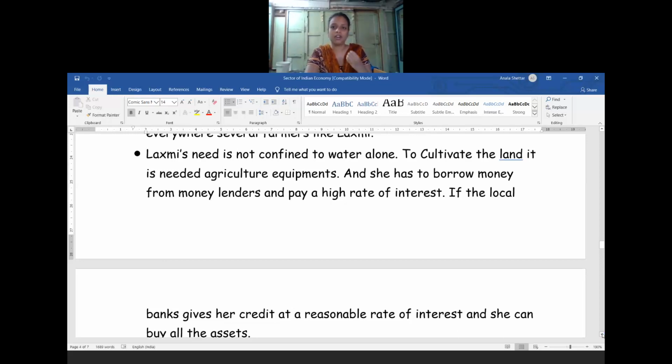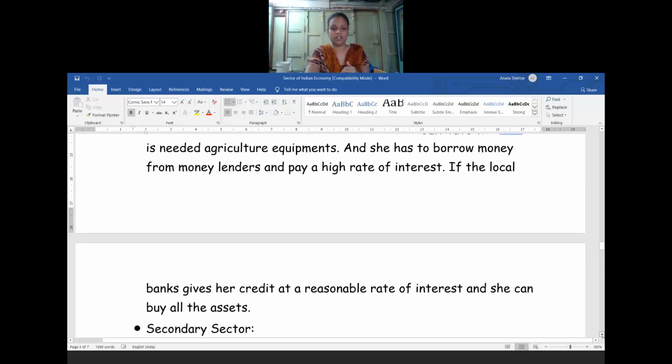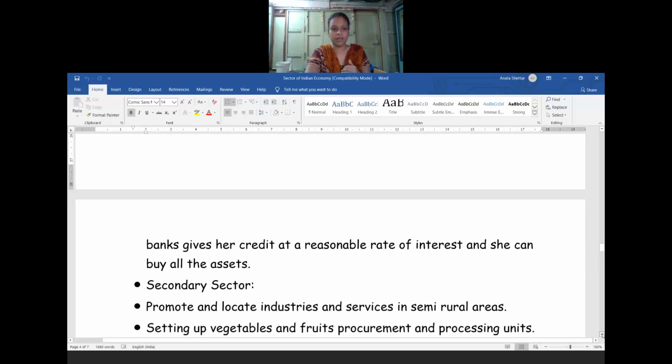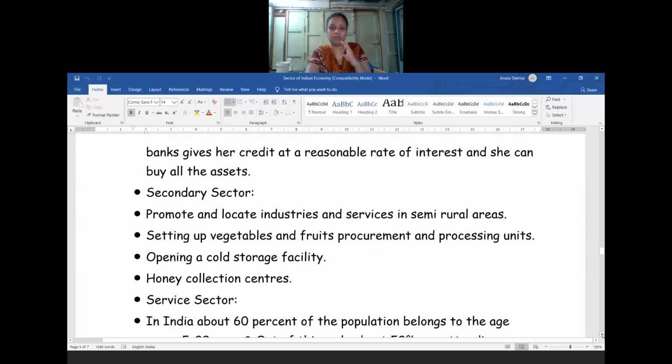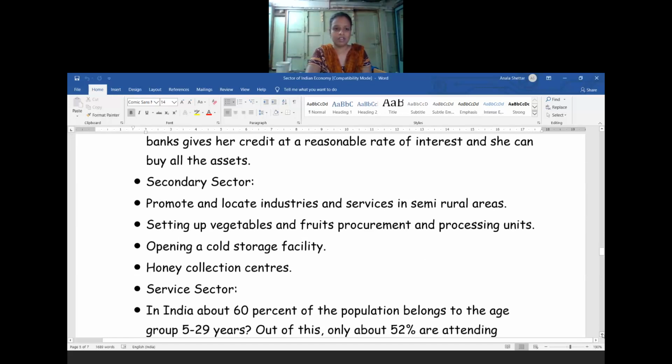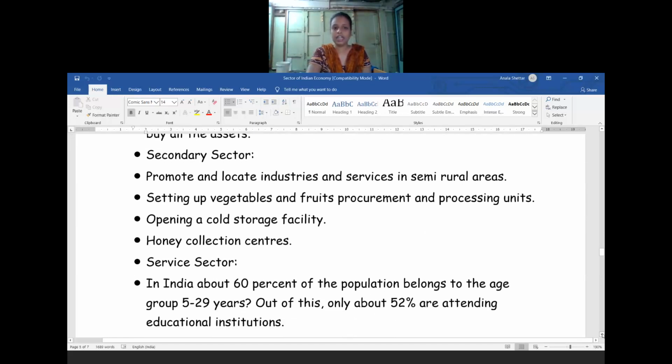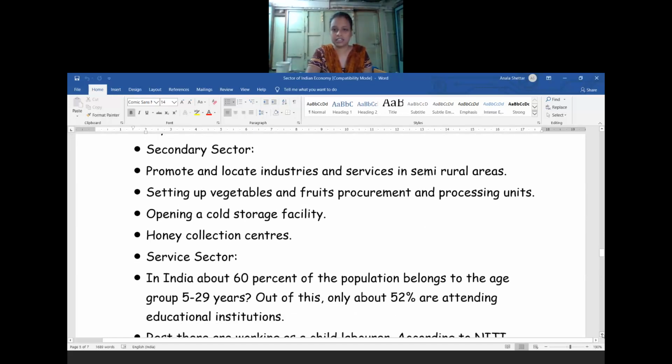If a bank or a government is ready to give such loans to the small farmers, and nowadays they are giving, but the farmers do not have much information about this. So how do we create the employment level in the secondary sector?